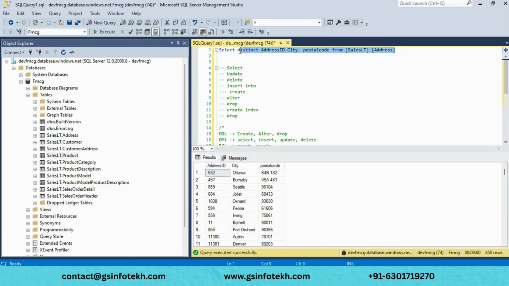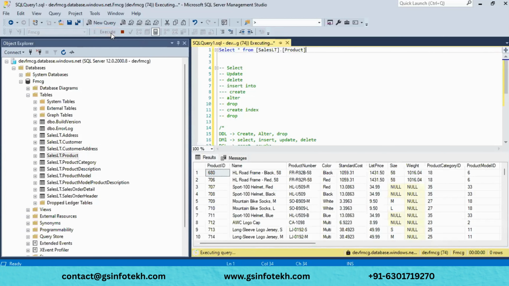Let me remove everything. Select star from table. We have so many product IDs, and we have some colors, and also a product category ID here. Let me take product category ID, comma, product model ID, comma, color.